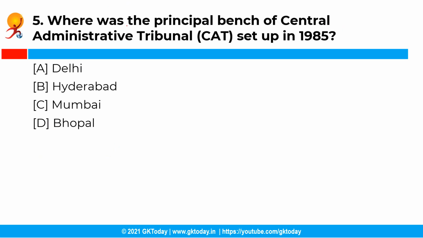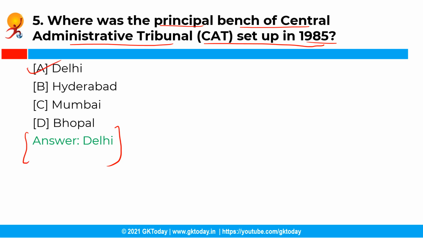Now the next question is, where was the principal branch of the Central Administrative Tribunal set up in the year 1985? So you have the following options and the correct answer is option A, that is Delhi. So the Central Administrative Tribunal was set up in the year 1985 by the Government of India with the principal bench at Delhi and additional benches in different states. These benches hold circuit sittings at other seats of High Court also.